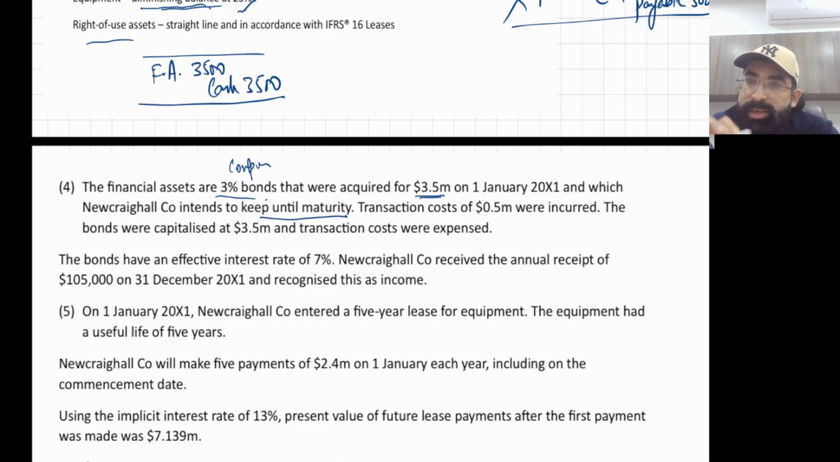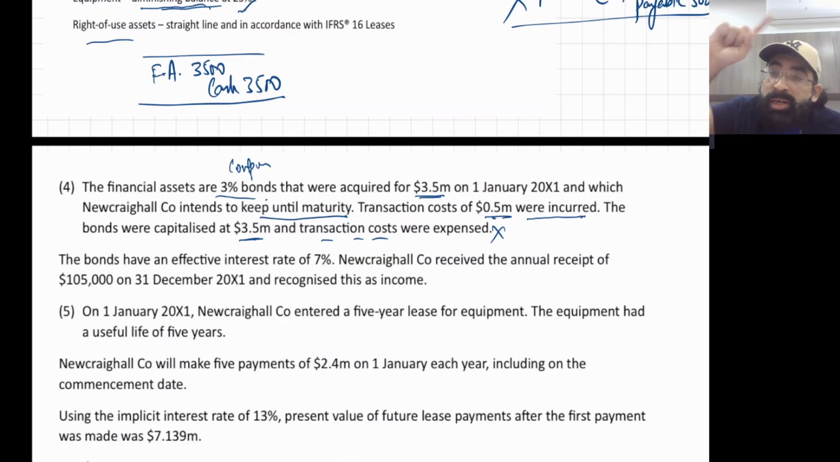Now see, this guy made one blunder. Transaction costs of 0.5 million were incurred. The bonds were capitalized for 3.5 million and the transaction costs were expensed. This is wrong. As this is a long-term investment, this transaction cost we need to spread. We are not supposed to book this transaction cost immediately as an expense. This is wrong. So what exactly should the entry be?